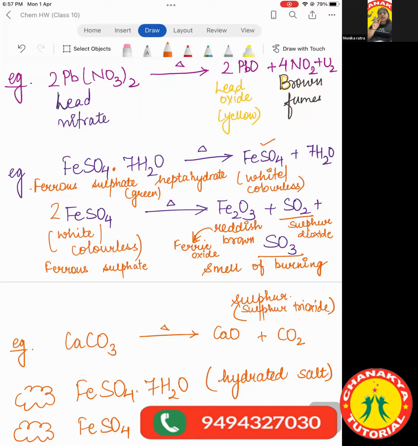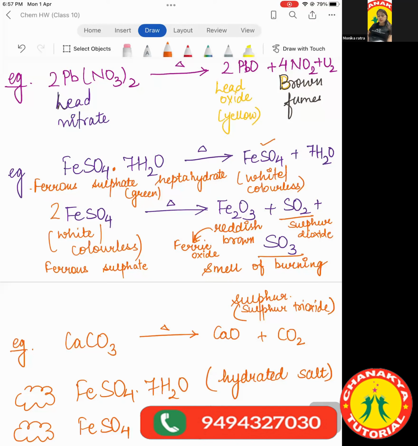Thermal means heat. So the decomposition reaction which happens in the presence of heat is thermal decomposition reaction. These three equations I have given you are very, very important. You have to memorize them, and you should know what is being formed, because these questions do come in the exam for sure.